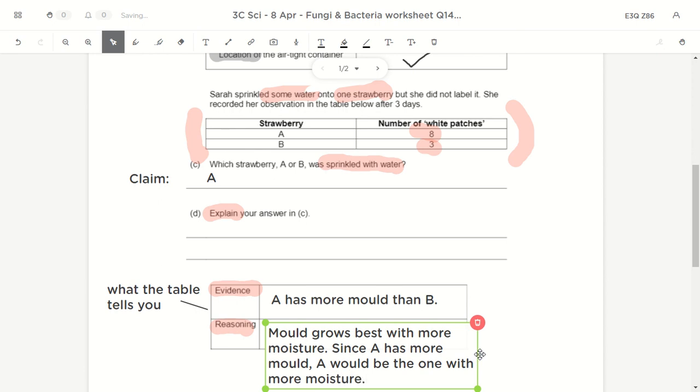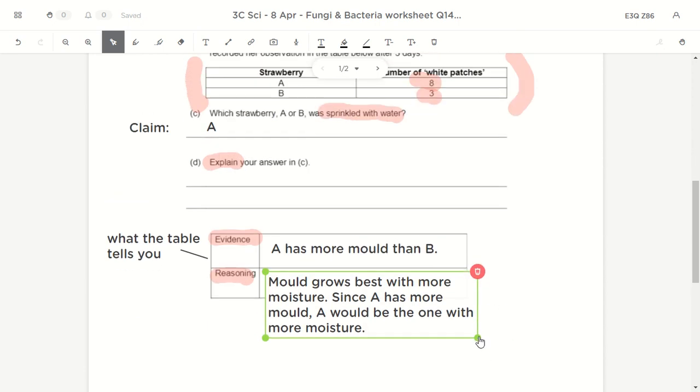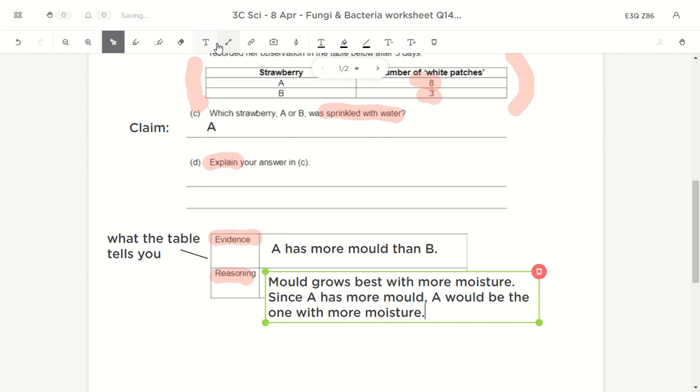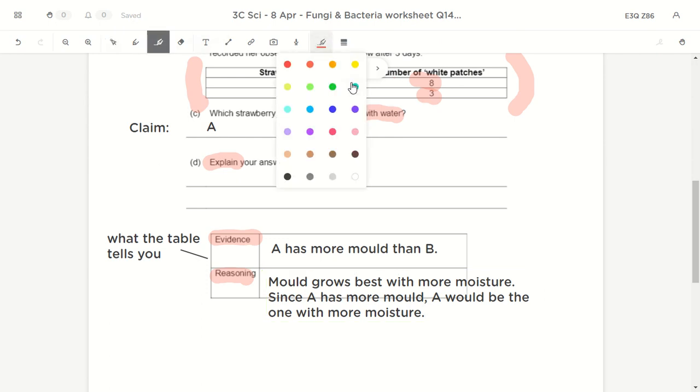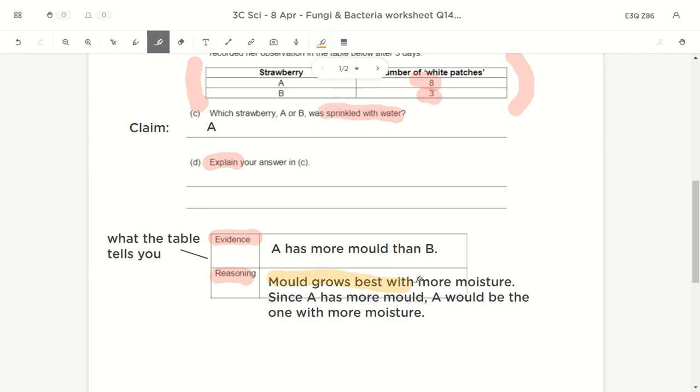Okay, so this is the part on reasoning. Because the reason is actually this part. Let me just highlight to let you see clearly. So the reason is actually this part. Okay, so now let's try to link them all together by combining these two together and write it over in the lines over here.